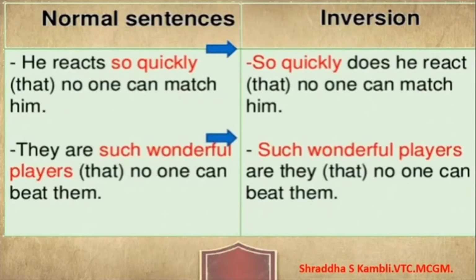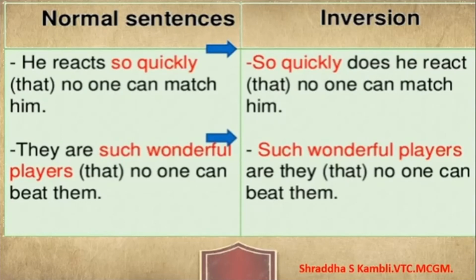Let us look at two more examples. So look at the normal sentence, how it is written, and how it is written when we use the figure of speech, inversion. He reacts so quickly that no one can match him. This is how a normal sentence is written. Look at how the tool of inversion is used. So quickly does he react that no one can match him. Next example. They are such wonderful players, no one can beat them. Such wonderful players are they that no one can beat them. Alright children, so these are a few examples of inversion for you.